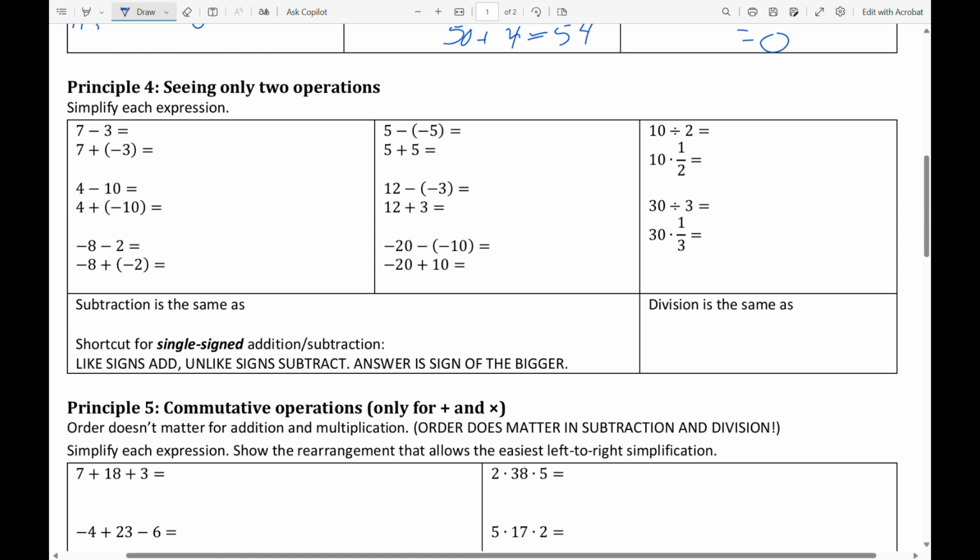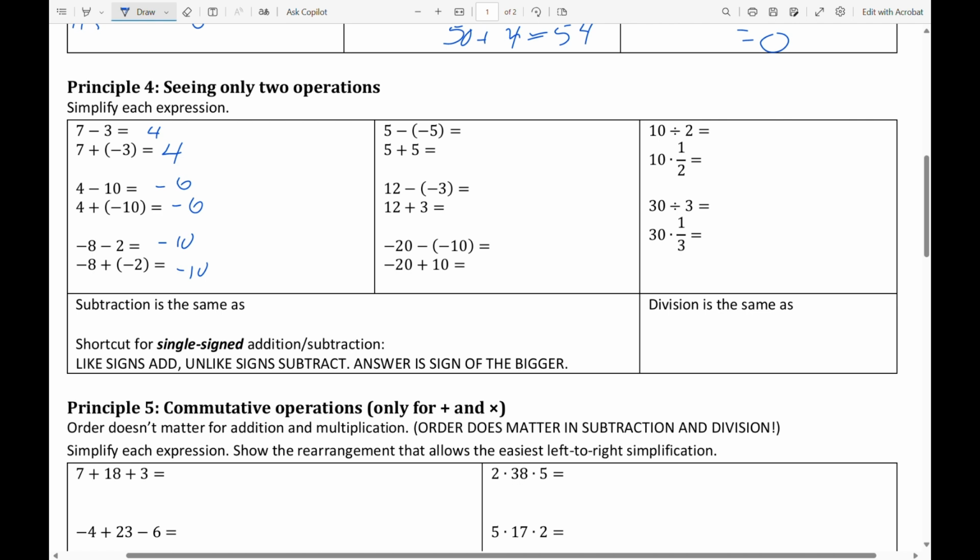We'll talk about them a lot in class. But 7 take away 3 is 4, but 7 plus negative 3 is also 4. 4 take away 10 is negative 6, but 4 plus negative 10 is also negative 6. Negative 8 take away 2 is negative 10, but negative 8 plus negative 2 is also negative 10.